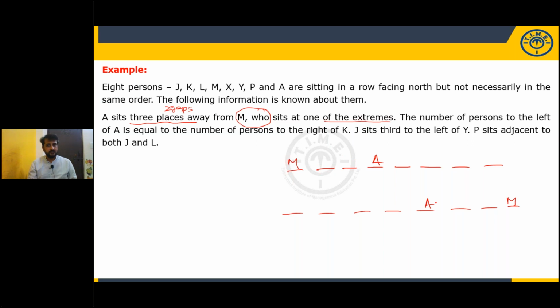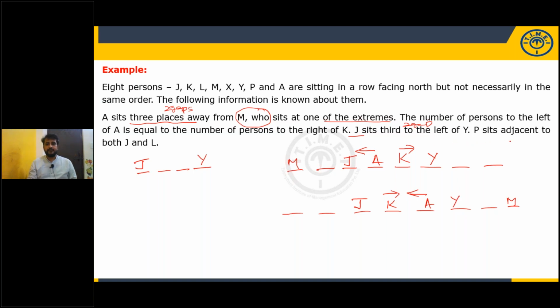The number of persons to the left of A is equal to the number of persons to the right of K. Left of A, 3; right of K, 3 means K will be here. Left of A, 4; right of K, 4 means K will be here. J sits third left of Y. So J's position is based on Y, and third left means there will be 2 gaps to the left side of Y, and J will be there. Where can I place it? Only in this position.